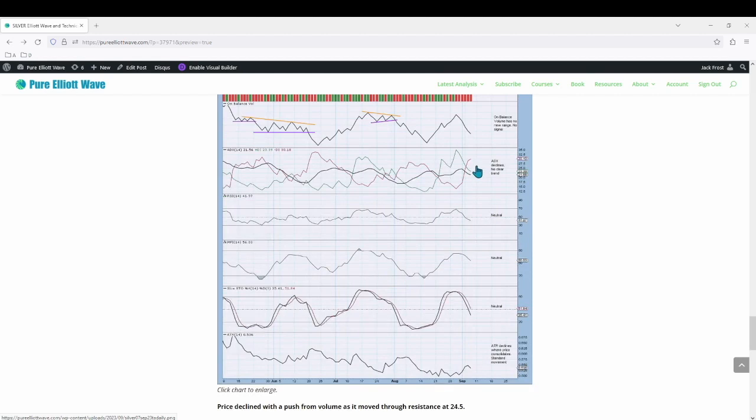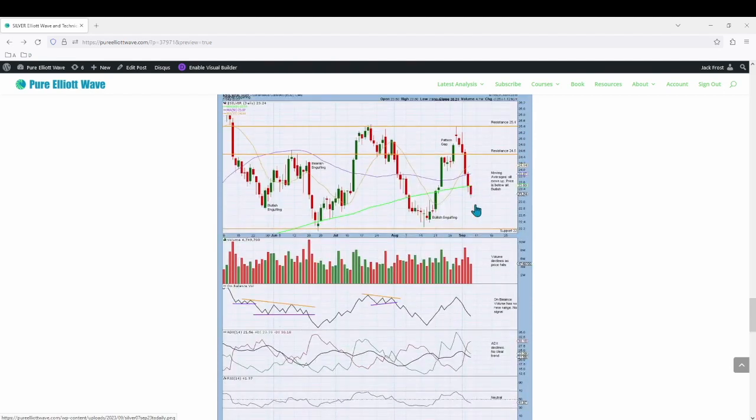As ADX declines, we use a model of stochastics and support and resistance. With stochastics declining and neutral and price moving down towards support, we may find support at 22, where price reaches support and stochastics may reach oversold.